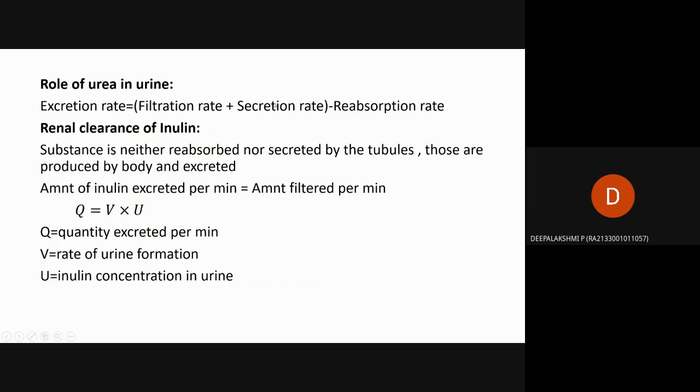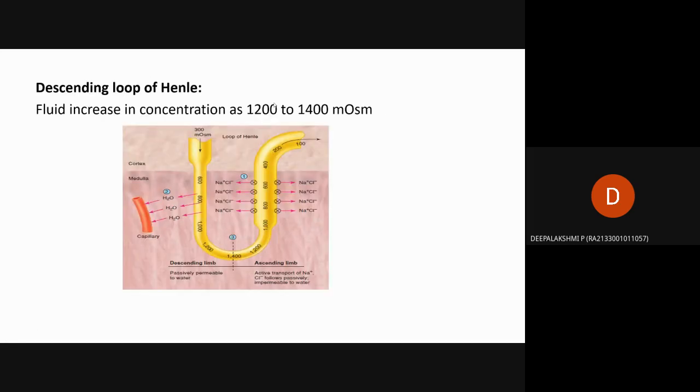Sir, previous, previous. Yes sir. How many parts are there in this? Yes sir. Then what about the concentration, is the concentration decreasing?